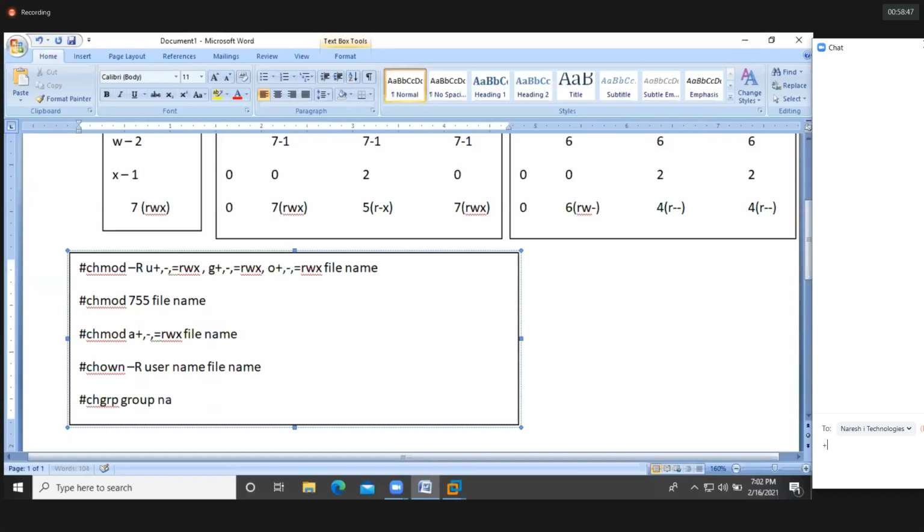Then the group name and file name. First of all, we should have the group, and while changing the ownership of the directory, you should have the user, guys.